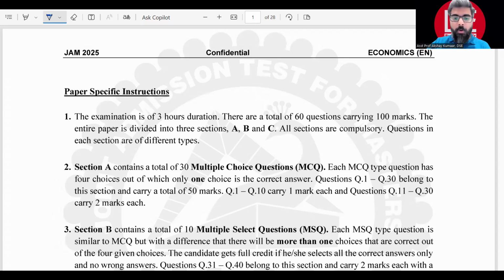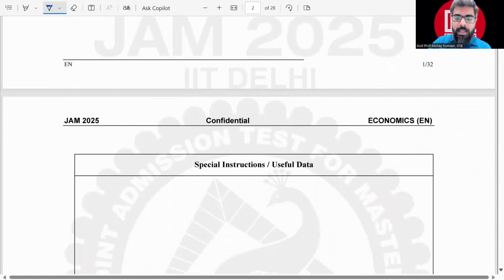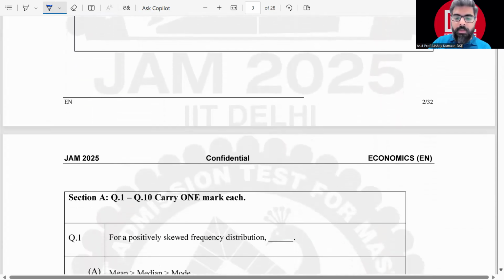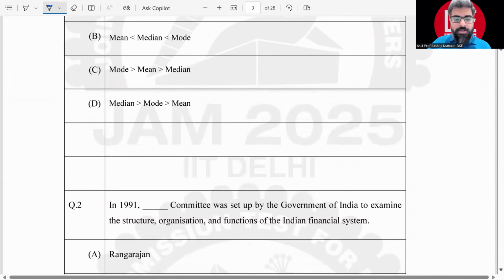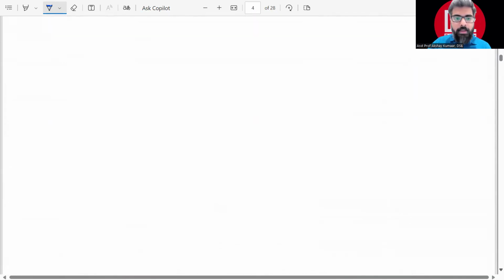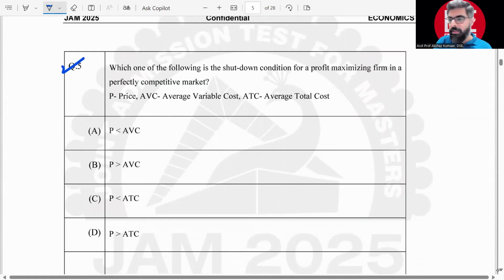If all my students can recall, in the previous lecture we had started our discussion of this question paper. I had also discussed the format of the question paper and the marking scheme, and we had done the first 5 questions from section A. Section A contains all multiple choice questions. Scrolling down, this is the last question I had solved in the previous lecture.